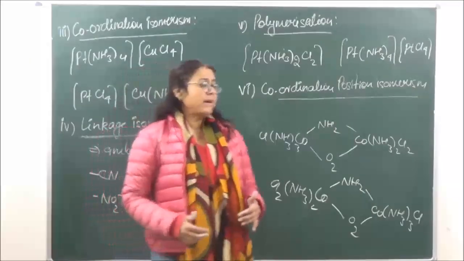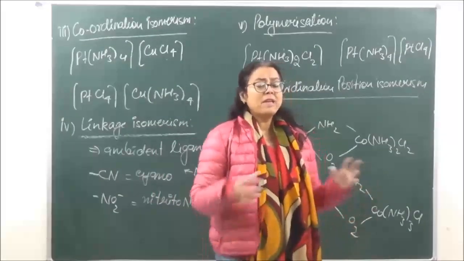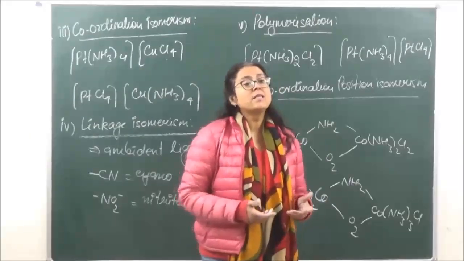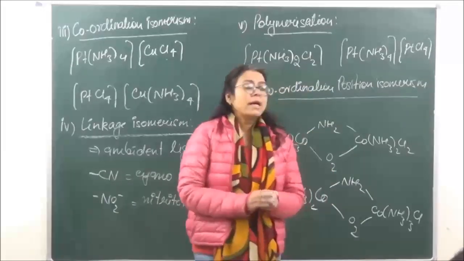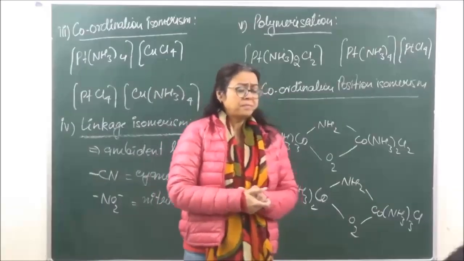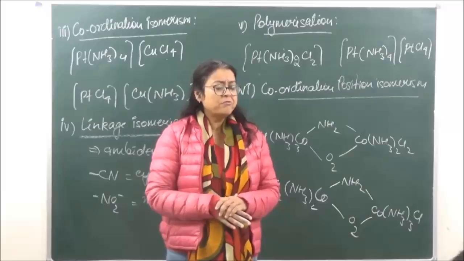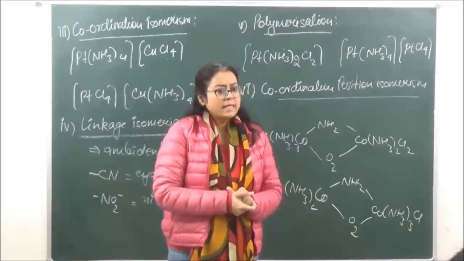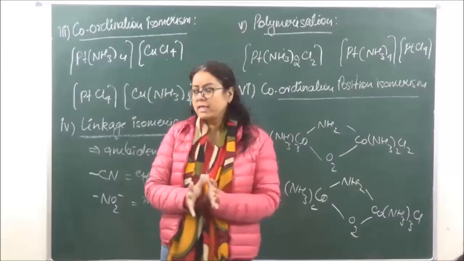Now there is another kind of isomerism which we will be discussing in our next class, in which the spatial arrangement of the ligands is going to change, and that is known as stereoisomerism. In case of stereoisomerism, we have two kinds of isomerism which we need to discuss. One is known as geometrical isomerism, in which the geometries are going to be different, and the second one we will discuss is optical isomerism. Is it clear? So with this we finish today's lesson.